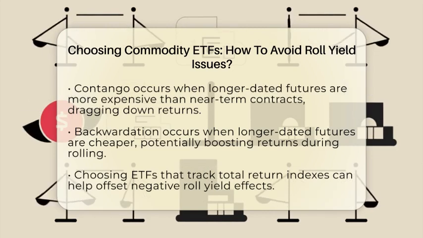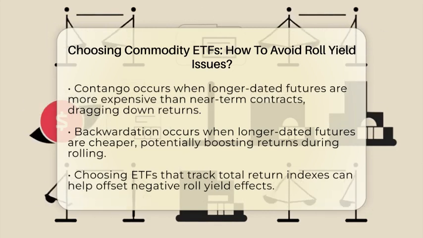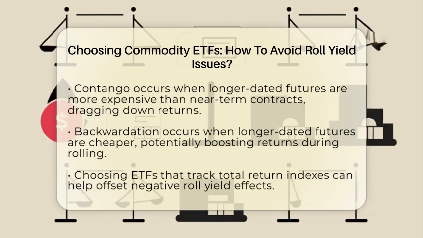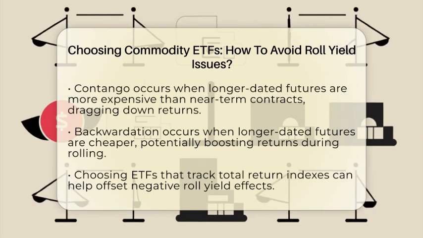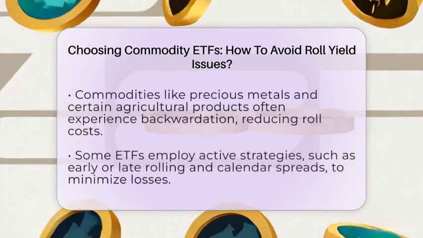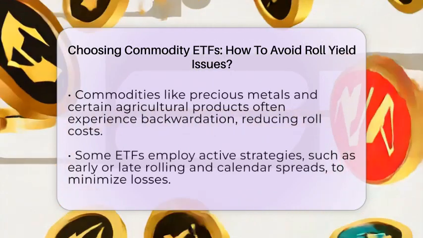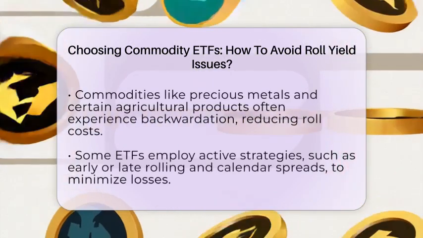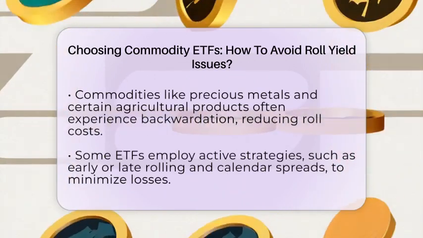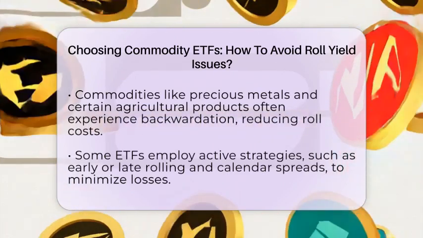To avoid or lessen roll yield problems, look for ETFs that track total return indexes. These include not just price changes but also interest earned on collateral, which can help offset some negative effects. Also, pick ETFs that focus on commodities prone to backwardation. Commodities like precious metals or certain agricultural products often have supply constraints that push markets into backwardation, reducing roll yield costs. Some ETFs use smarter strategies.